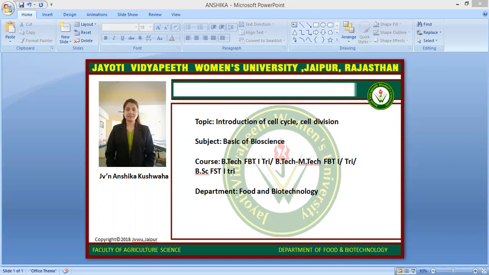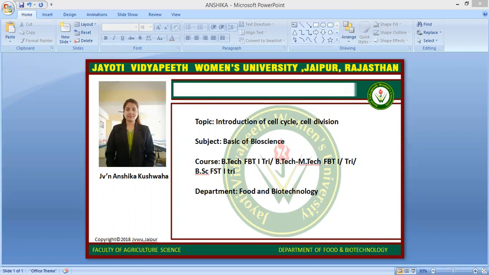Then the next phase is anaphase. It begins as the centromere of each pair of chromatids splits, effectively doubling the number of chromosomes. Once separated, each sister chromatid, now an independent chromosome with its own centromere, begins moving apart towards opposite poles of the cell. The movement is made possible via two mechanisms.